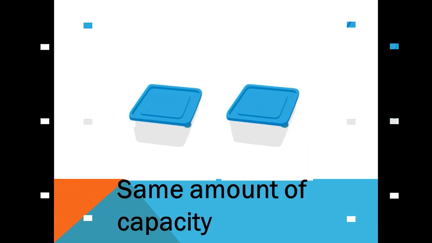Same amount of capacity means both objects should be the same size. See here, these two objects are the same in size. So these two containers will have the same amount of capacity.